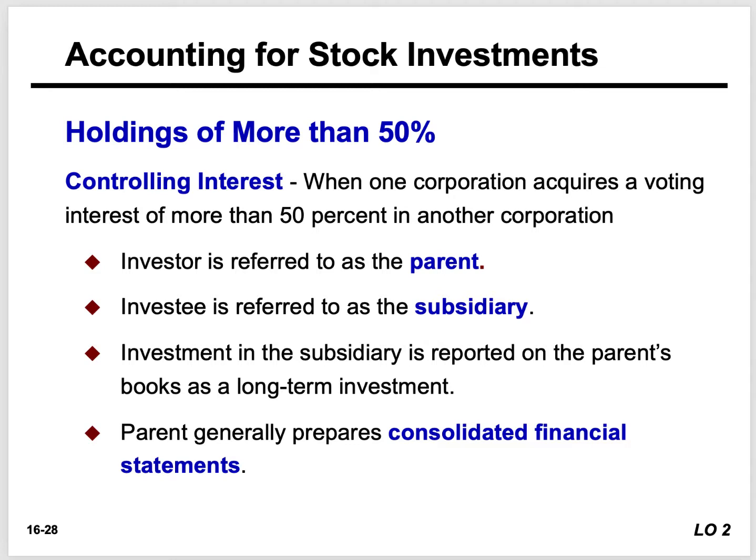Consolidated financial statements present the assets and the liabilities that are controlled by the parent company and the aggregate profitability of the subsidiary company. So basically what we're doing is we're taking both sets of financial statements and putting them together.